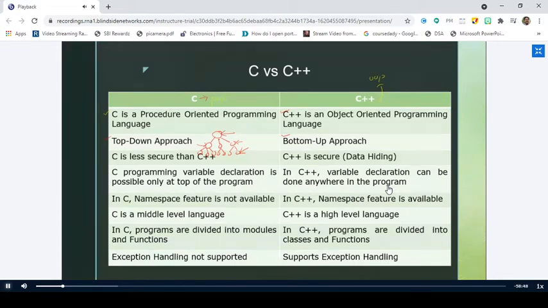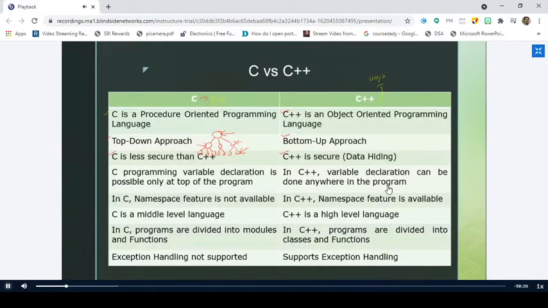So this is how C++ follows, right? It starts at a very basic level where it gets a solution for the basic subproblem, and then it combines the solutions and goes to the top level, right? So this is the difference between the top-down approach and the bottom-up approach. Similarly, C is less secure than C++. This is very important. Similarly, C++ is more secure than C.